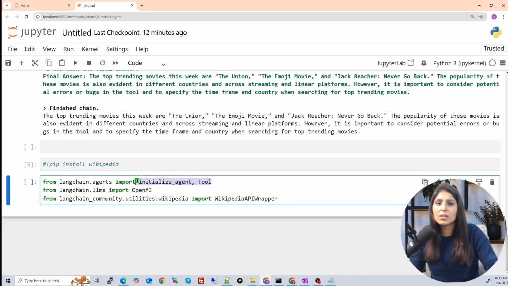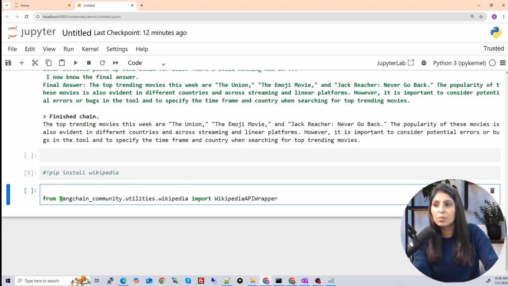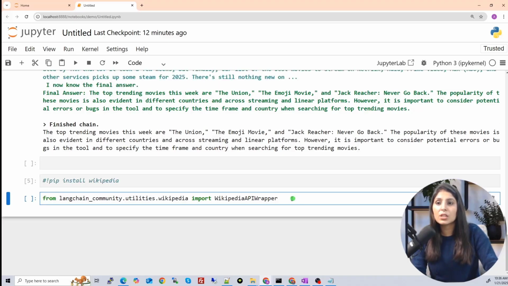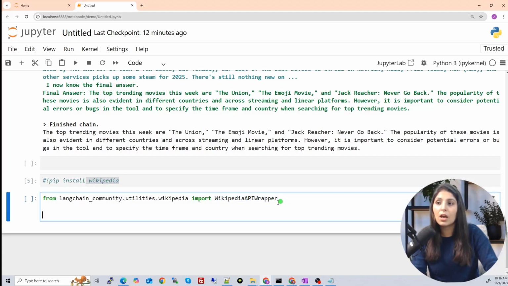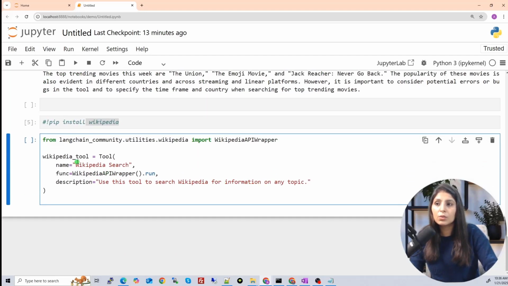So this package is required, right? We have already imported this package above, so we are not importing these two packages. The only package which is different from the ones we have already used is this Wikipedia API wrapper. So first you will install Wikipedia, then you will import it like this, and now you will create the Wikipedia tool, then pass it to the agent, and then you can ask questions to it.